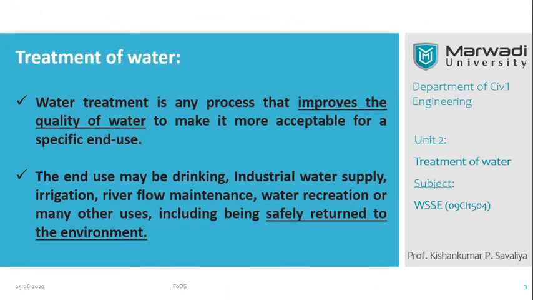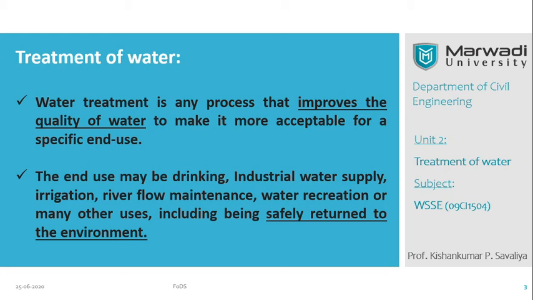Next, treatment of the water. Water treatment is basically any process that improves the quality of the water. So you need to remember the words improve the quality of the water to make it more acceptable for the specific end use. Now, what do you mean by specific end use? The specific end use may be drinking purpose, industrial water supply purpose, irrigation purpose, river flow maintenance purpose, water recreation, and many other uses, including being safely returned to the environment.